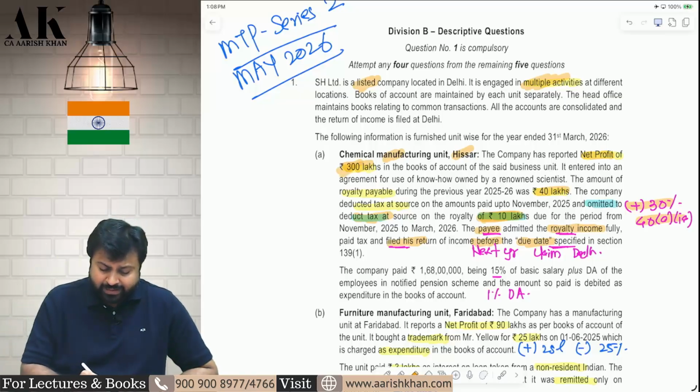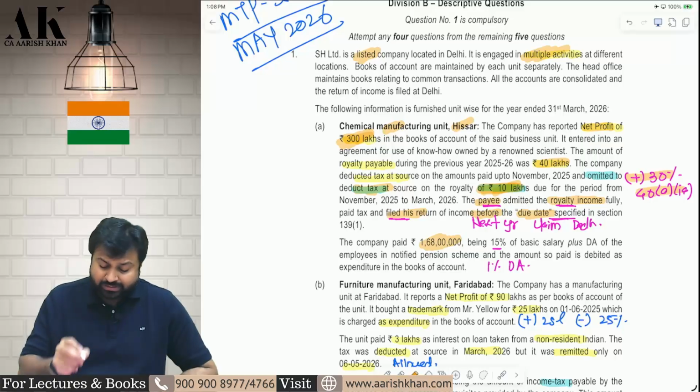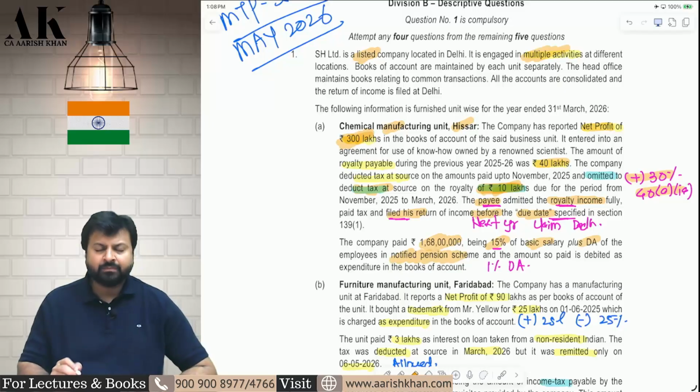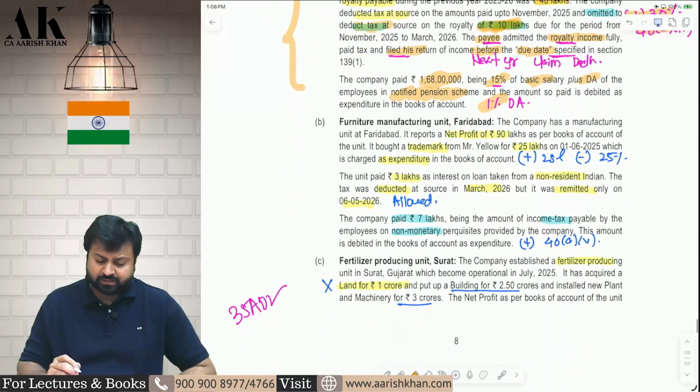So 300 lakhs is the net profit, add 30% of 10 lakh, and then one more thing. In case of Hisar unit, 1 crore 68 lakhs we are paying as a contribution to notified pension scheme, which is 15% of basic salary plus DA in terms. 15% is not allowed, only 14% allowed under PGBP, therefore add back 1%. So this will give you your chemical business profit.